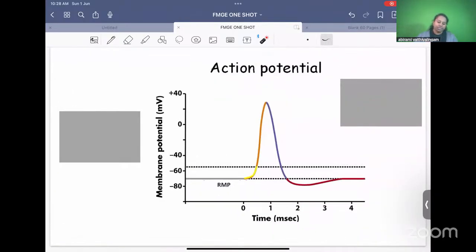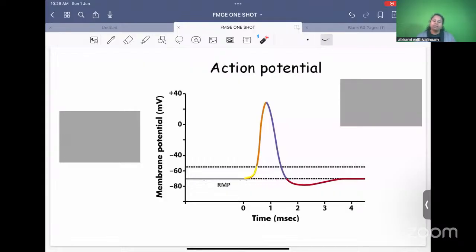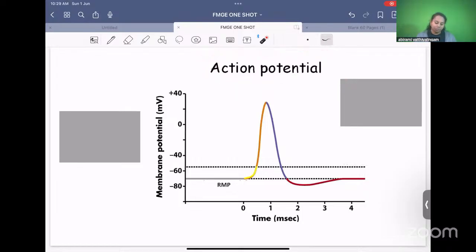Action potential. Very important topic. What is action potential? How impulses are carried inside your body. We said you are able to feel sensations, motor impulses. How are you able to feel all that? Because of electrical impulses carried inside the body. What is this electrical impulse? This electrical impulse is called action potential.